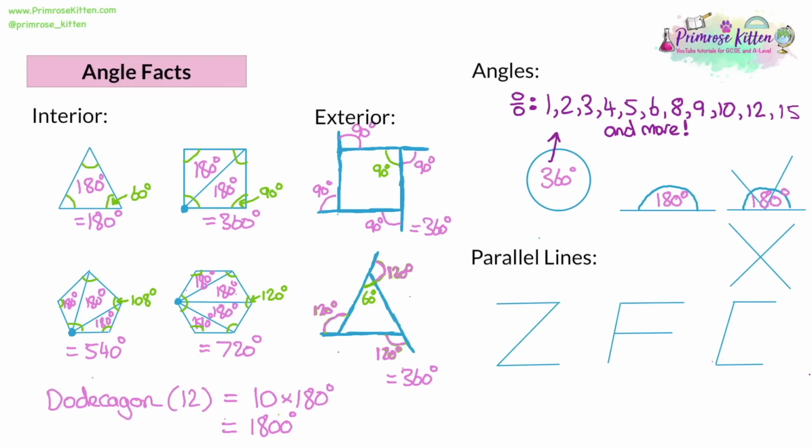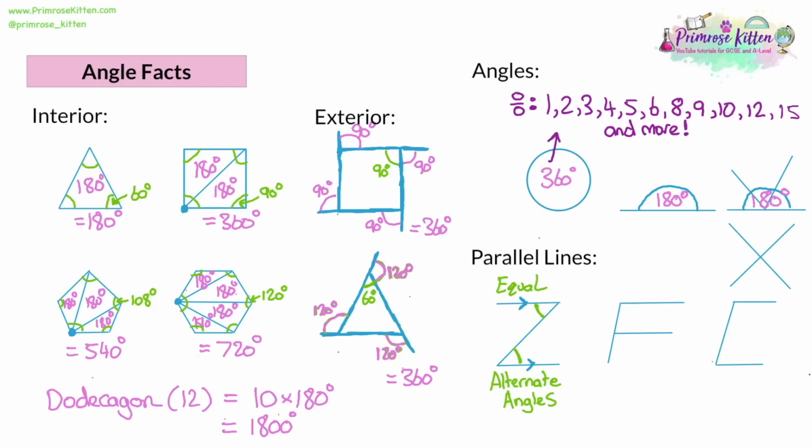The last thing to talk about are angles in parallel lines. So we've got a Z shape, like I've drawn out here, and the top of the Z and the bottom are parallel, go in the same direction, then the two angles on the kind of inside of the Z shape, they are going to be equal. Now, you can't say, oh, it's a Z shape. You've got to use the official term for this. These are alternate angles. Next, we have an F shape.